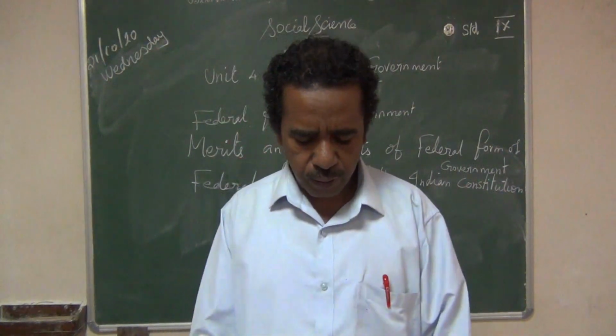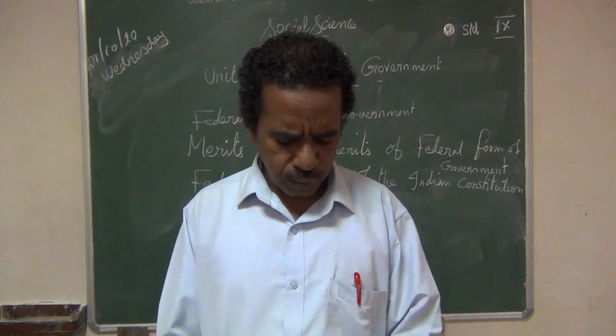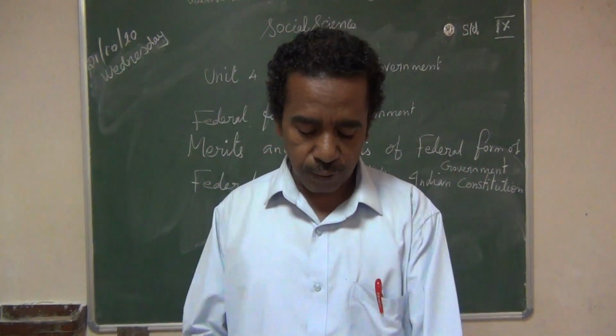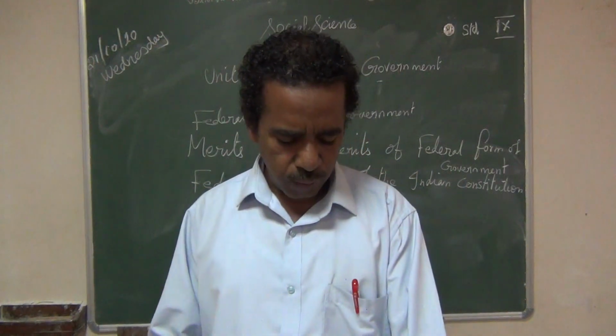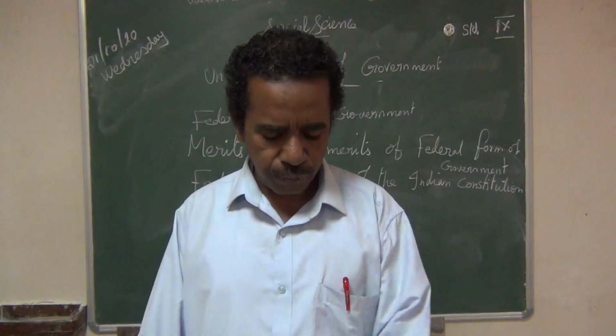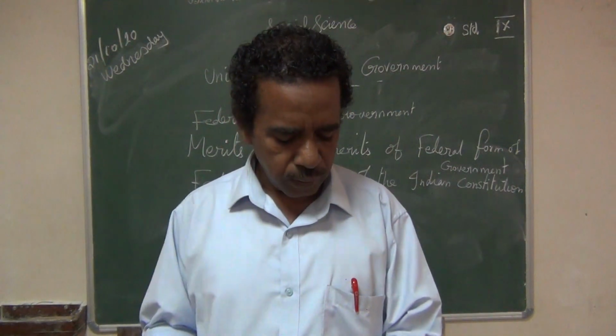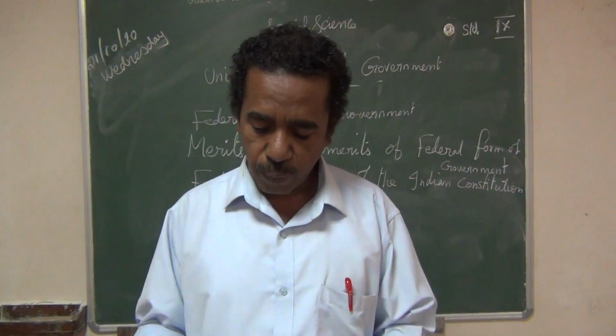The administrative divisions exercise only the powers the central government has delegated to them. Some of the countries that follow the unitary form of government are England, France, Japan, Sri Lanka. Up to that you have marked that answer.